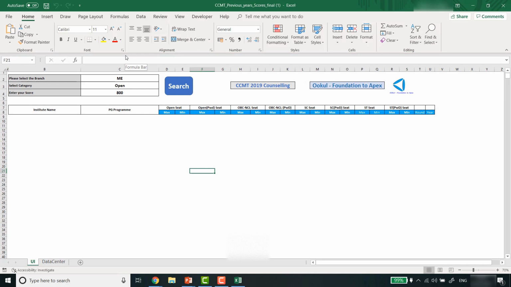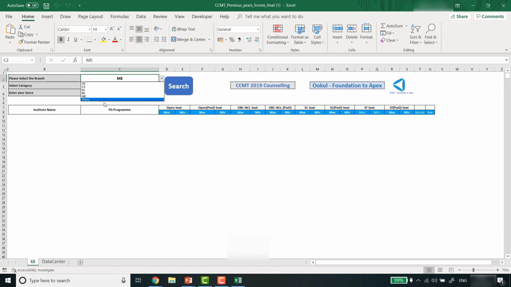Now see what we have done for you. There are 5 major branches that we have covered. However, we have covered all the branches, all the colleges and all the courses that are available in the CCMT counseling. But we have specified only the 5 major branches and all other branches are categorized under others.